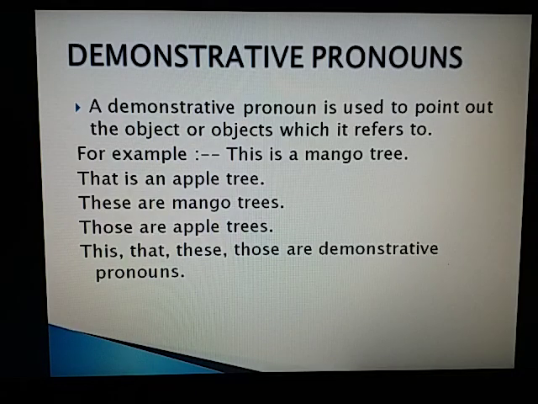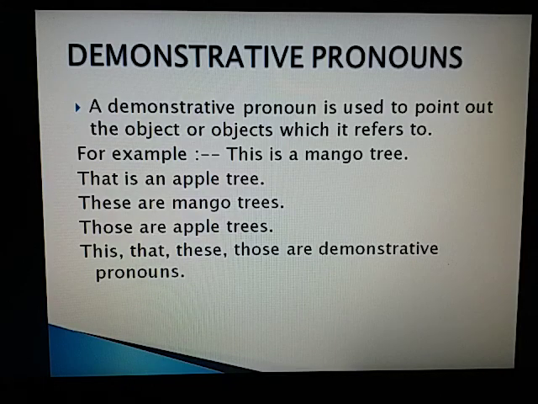Demonstrative pronoun. A demonstrative pronoun is used to point out the object or objects which it refers to. For example, this is a mango tree. That is an apple tree. These are mango trees. Those are apple trees. Here, this, that, these, and those are used to point out the objects. So, they are demonstrative pronouns. This and that may sometimes refer to the whole of what is said earlier.